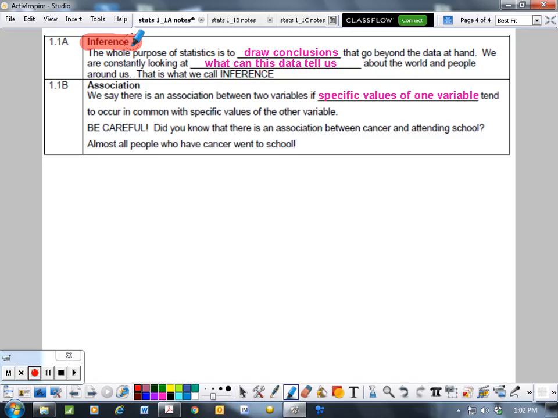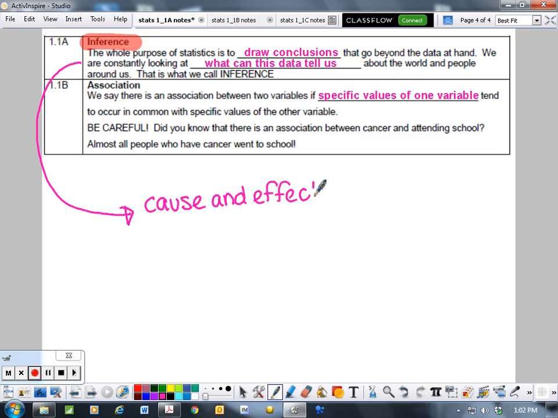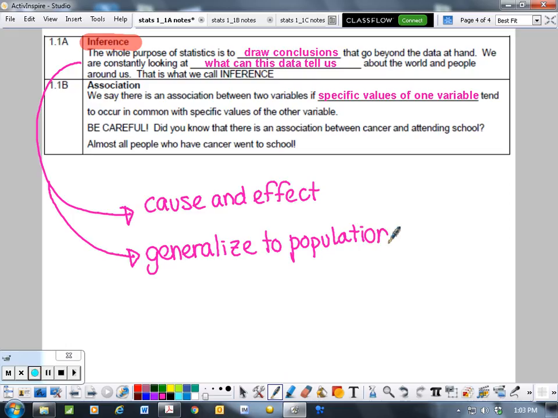Instead, we take samples of data, and we look at the sample and we decide, what can this data tell us about what's really happening in the United States, or what's really happening in the world? And that's called inference. What is this really telling us? And we have 2 types of inference. We have a cause and effect. So can I establish that this actually causes this to happen? And then we have another one where we generalize to the population. Those are our two types of inferences.